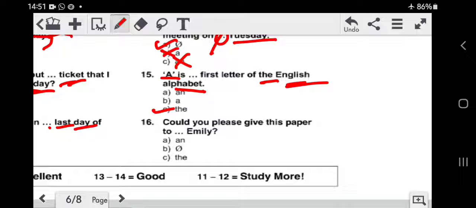Could you please give this paper to dash Emily? Again here Emily is a proper noun and we do not place articles before names of persons or places. Therefore B is the correct option, which is not applicable. So the question will be read as, could you please give this paper to Emily?